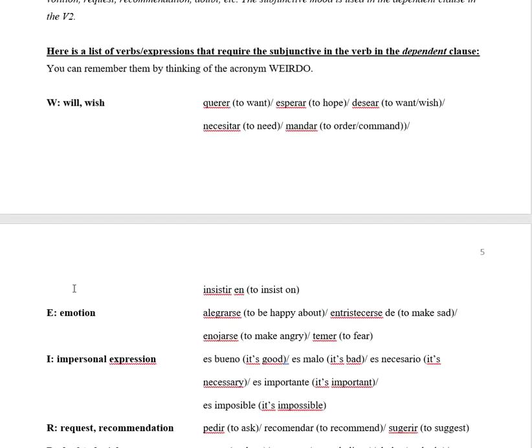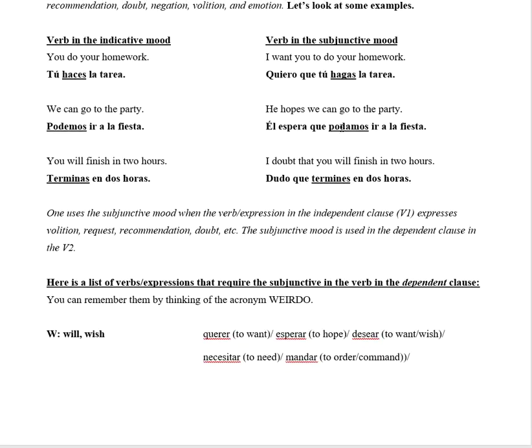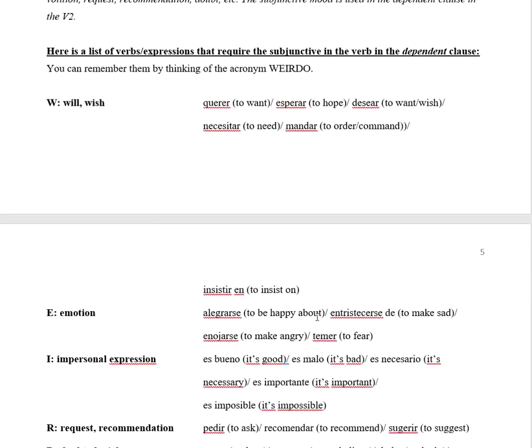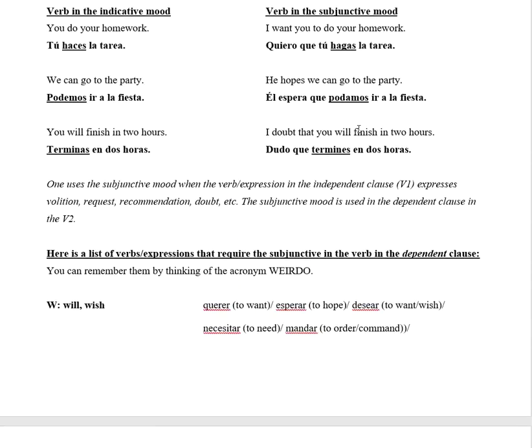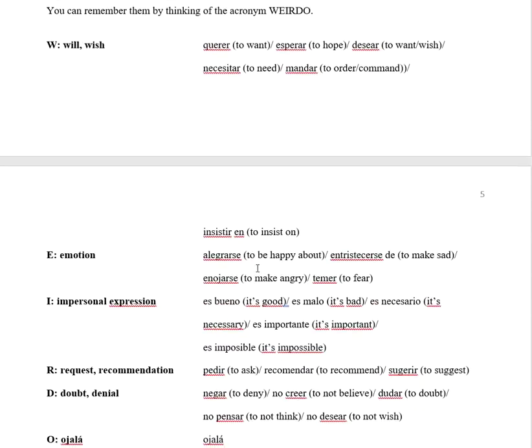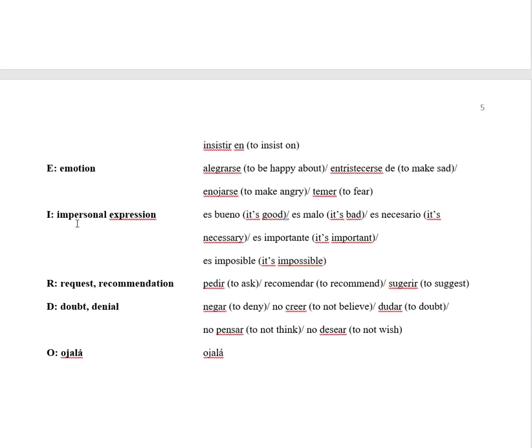If we're expressing emotion here, we have to use the subjunctive there. So here's some verbs that if they are found here, we would have to use the subjunctive there. Alegrarse de, to be happy about. Entristecerse de, to make sad. Enojarse, to make angry. Temer, to fear. Impersonal expression. So the impersonal expressions in English will take an impersonal pronoun, which is it. And so, for example, it is good, it is bad, it is necessary, it is important, it is impossible. All these are impersonal expressions, and in Spanish they take the verb, the conjugation es. So es bueno, es malo, es necesario, es importante, es imposible.